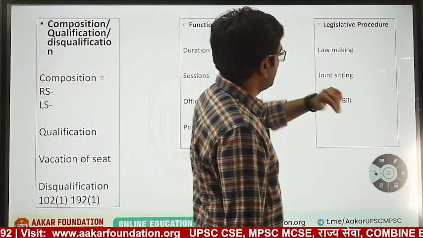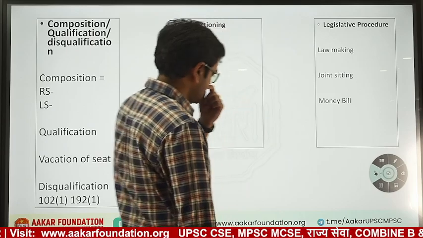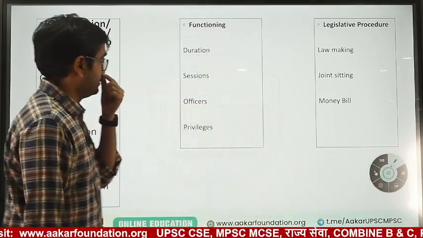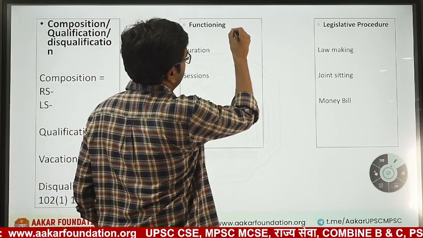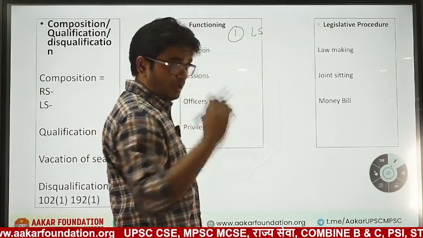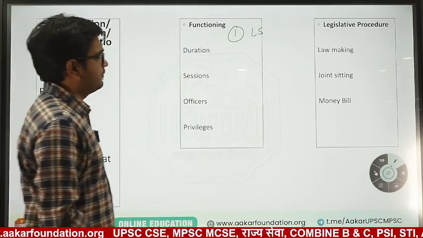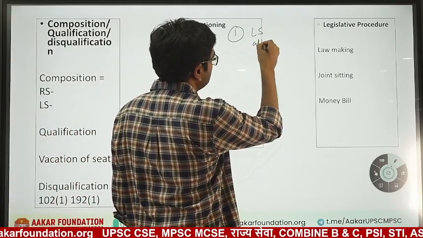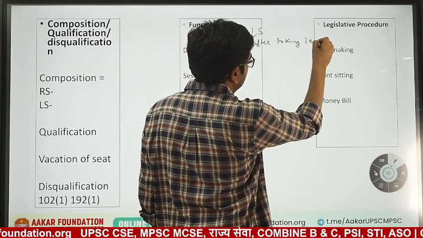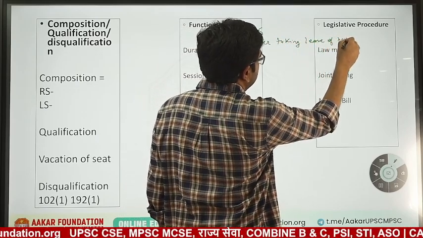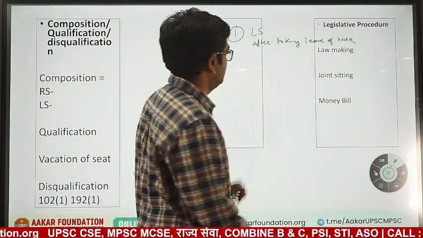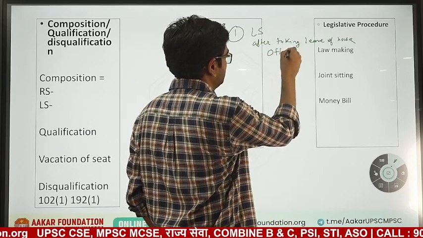Then we'll see lawmaking. So lawmaking, general lawmaking in the parliament. A bill, for example, is introduced in a house. For example, let's say Lok Sabha. A bill will be introduced after taking leave of the house, means permission of the house. Okay, and whenever it is introduced, it will be printed in the official gazette.